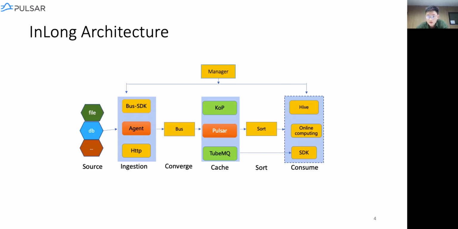Then the data comes to the most fundamental part of the system, the cache part. Note that we support three kinds of cache method. First of all is Pulsar. Of course, we'll explain why we choose Pulsar here. For the users who used Kafka before, we will introduce them to KOP, which can help users publish Kafka messages to Pulsar without changing any code. And of course, we have TubeMQ here.